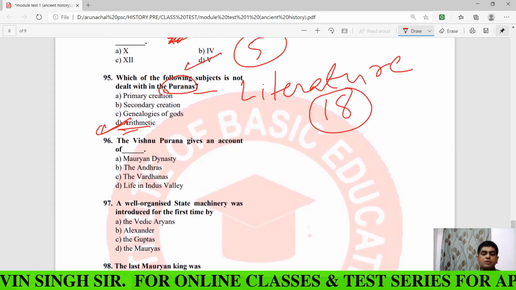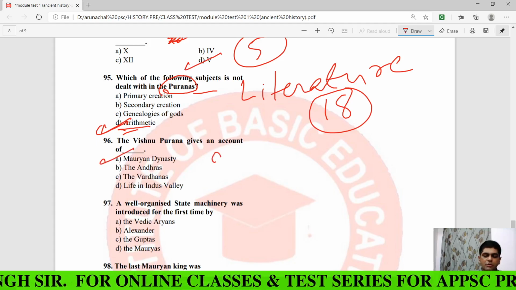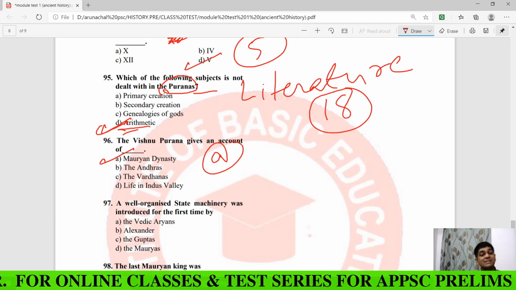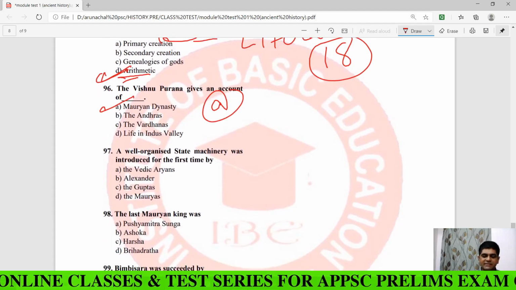Now, the Vishnu Purana gives an account of the Mauryan dynasty. The Matsya Purana deals with what? The Satavahanas.